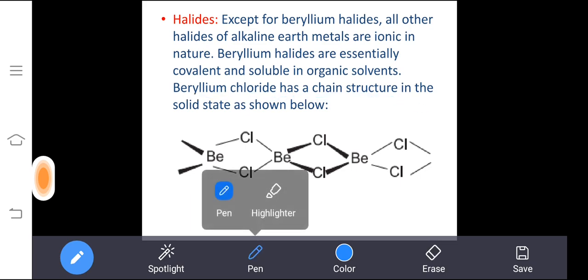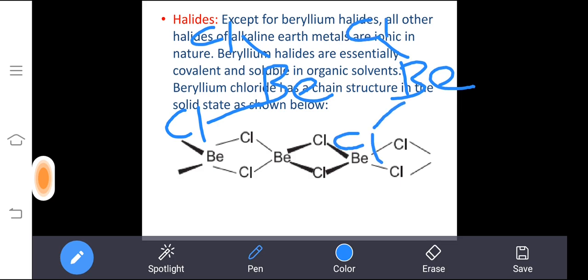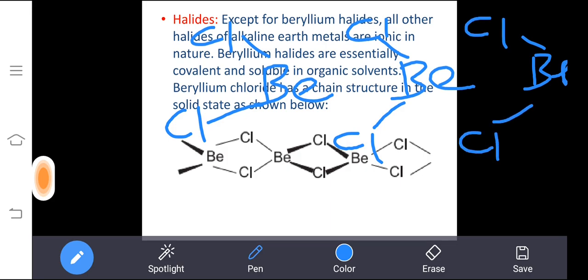For example, we know the valency of beryllium is 2. So with the 2 valency, 2 chlorines will be joined. Like this, another beryllium is there, and again another 2 chlorines, then again another beryllium with 2 chlorines. You want to understand this first: the valency of beryllium is 2, due to that it makes bonds with the 2 chlorines.